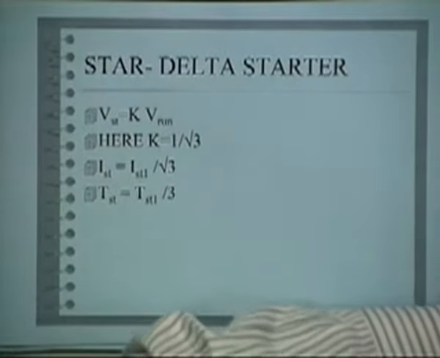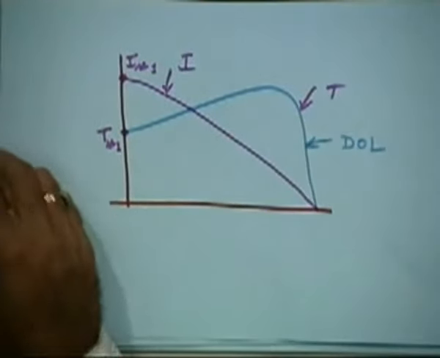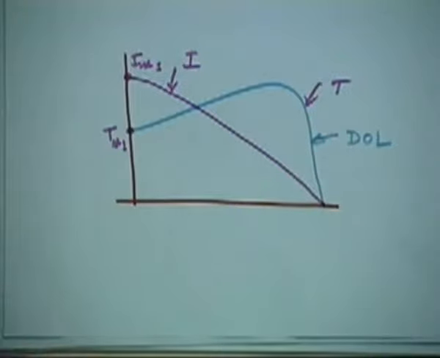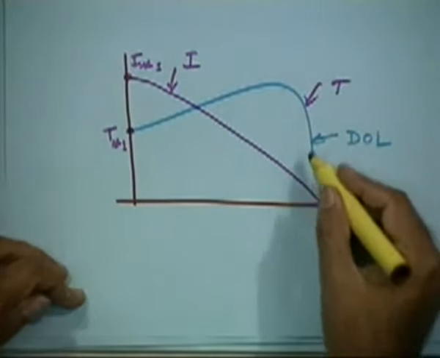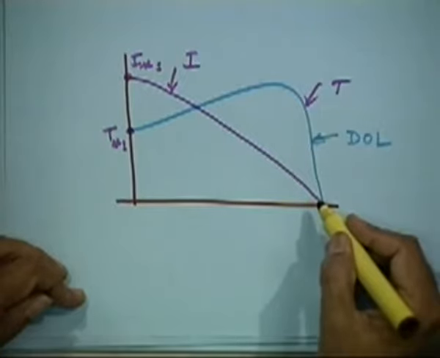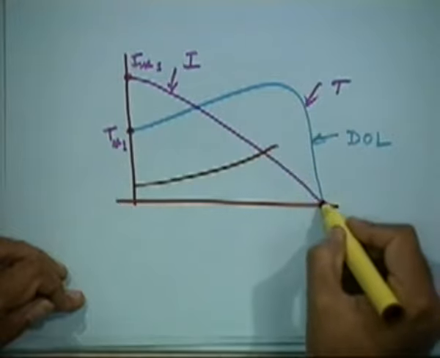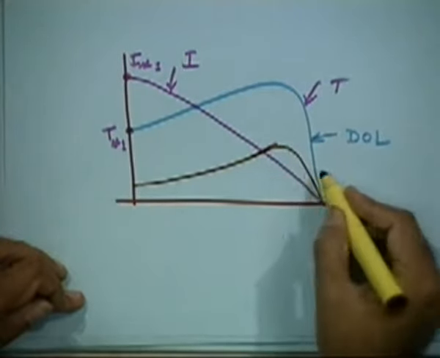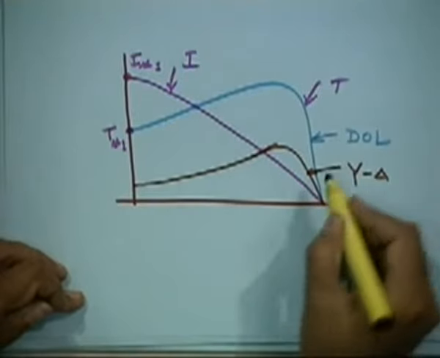So, if you go back to that old figure, if this is DOL, the star delta starter torque gets reduced by a factor of 3. So, it will follow the same picture. Let us say somewhere here, this will be the star delta starter, that is the torque.